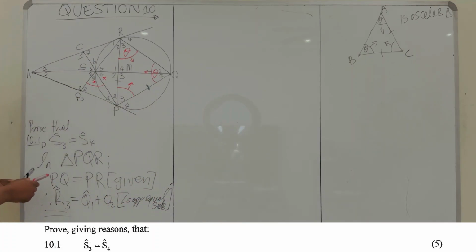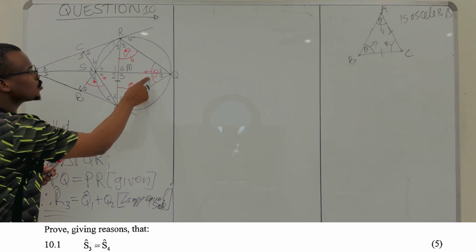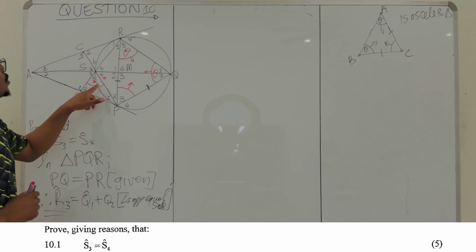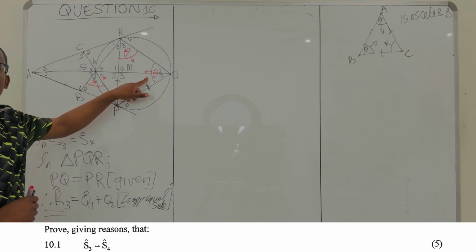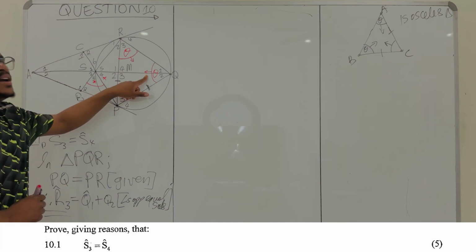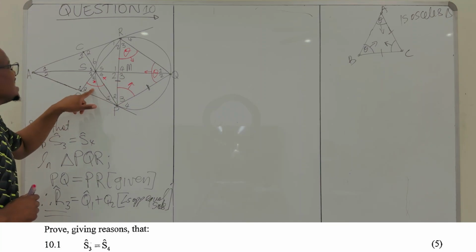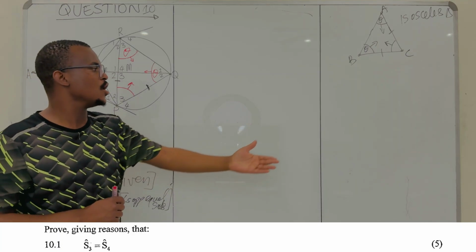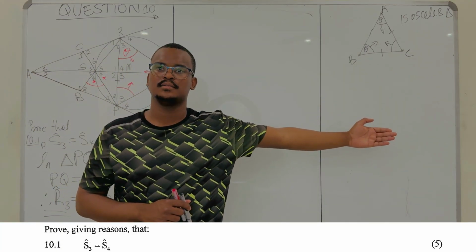So in that case, S3 is equal to Q1 plus Q2. Why do I say that? Why am I saying that? I'm saying that because S3 is an exterior angle of the cyclic quad, which is an outside angle of the cyclic quad, which is what I explained.